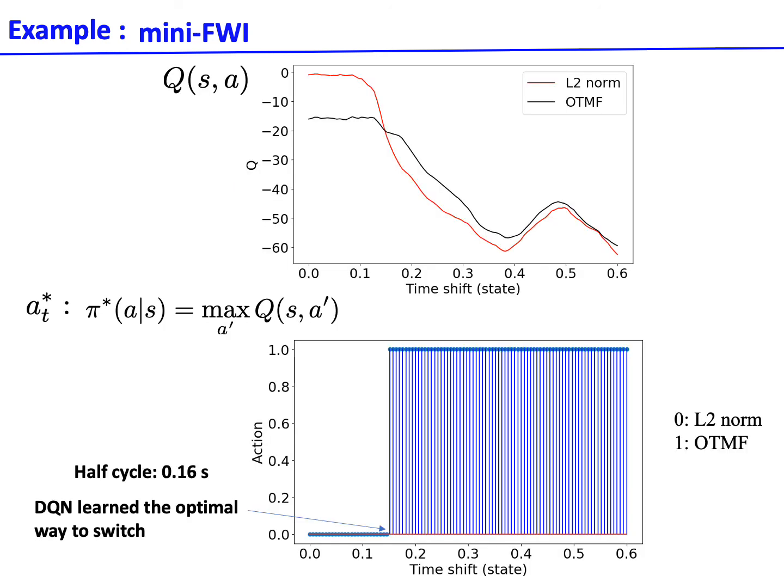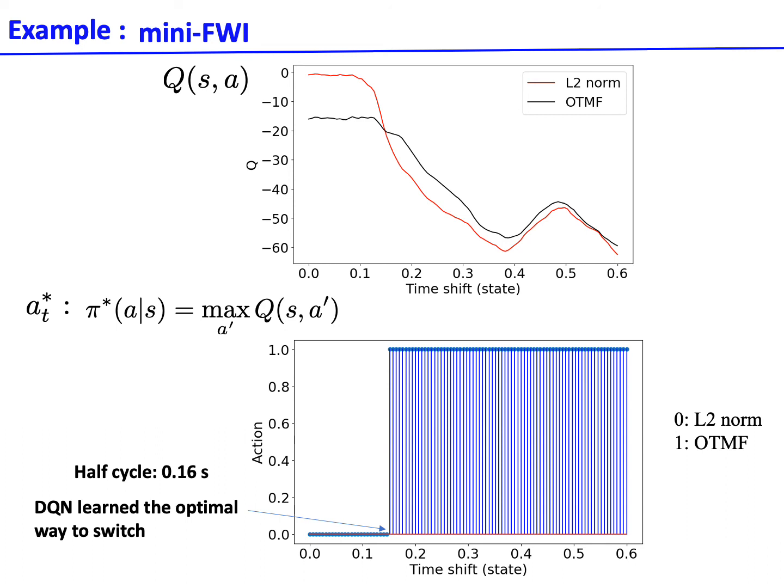Here we show the Q value for different states. As we said, the state is represented by the predicted and measured data. And here we plot the different time shift differences between the predicted and measured data.